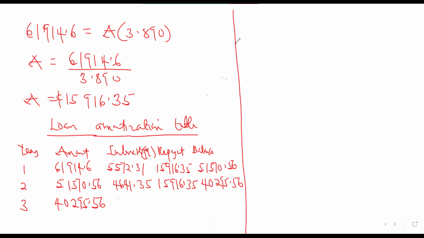So the interest will be 3,626.60. At the end of the year, we will pay 15,916.35. Okay. How much are we going to be getting? 28,005.81.